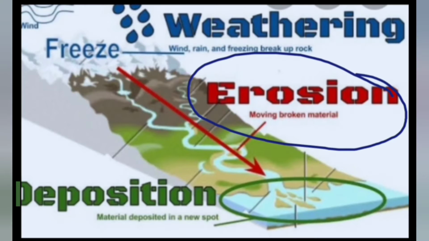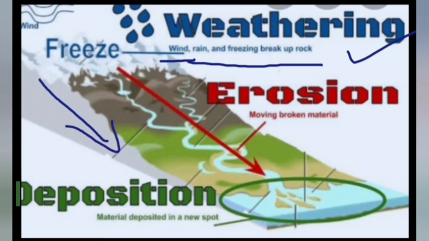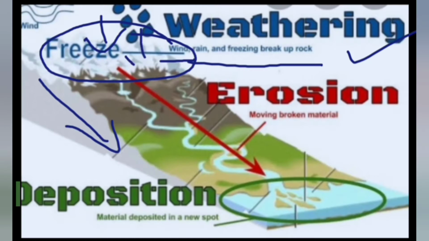Now when I discuss these three reasons, this picture will help you understand. Weathering is the breakup of rock by wind, rain and even freezing. See this picture, this is a higher, elevated area. When rain falls here or when wind comes to this place, soil is taken to another place, or due to the rain it comes down.